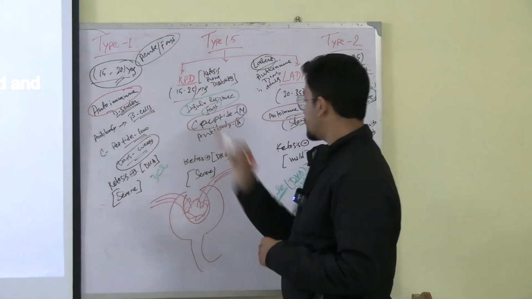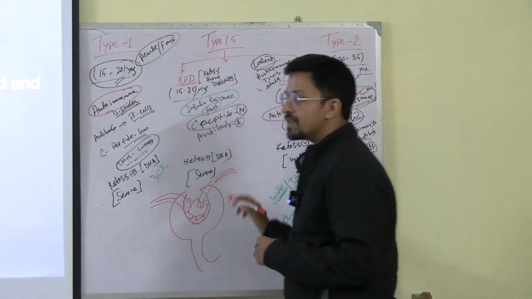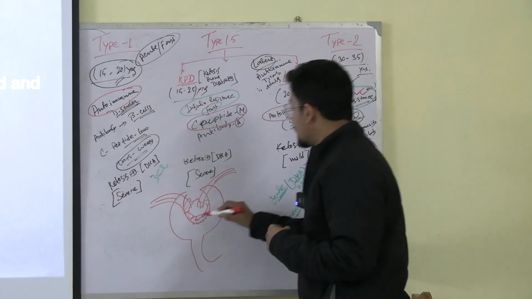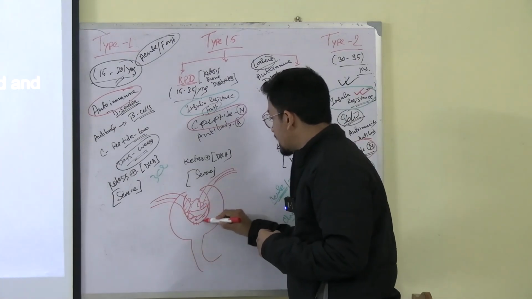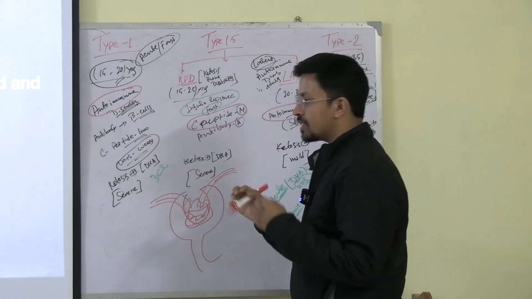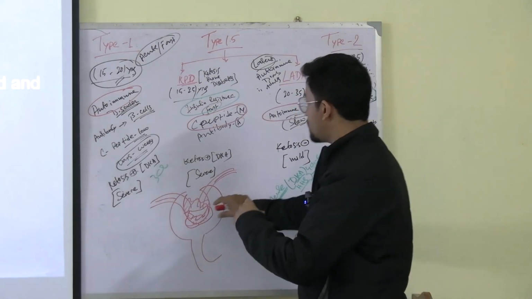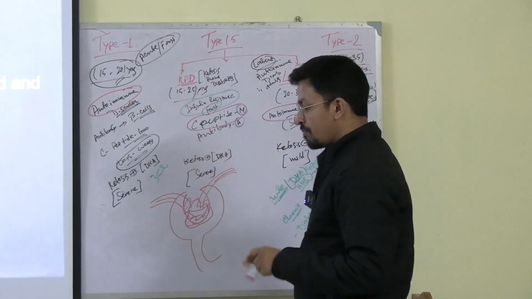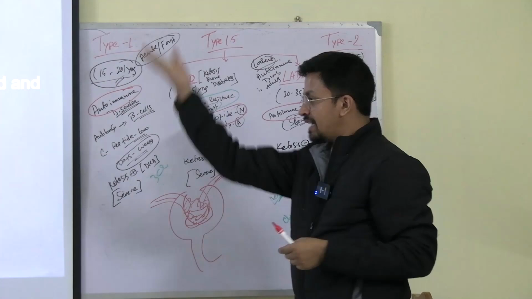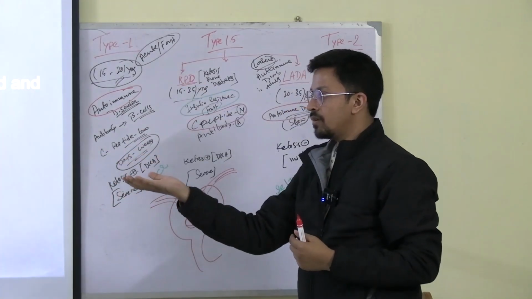Now what is happening in case of diabetic nephropathy? There are some basal cells and the mesangial cells. These mesangial cells are proliferating, meaning the number is increasing. If the number is increasing, this part will become thicker. This basement membrane will become thicker. So first of all the mesangial cells are increasing in number, then the basement membrane, which should be thin, thickens. Let's say I take one paper and put water on it, and then I take 10 papers together and put water, through which the water will be less filtered.